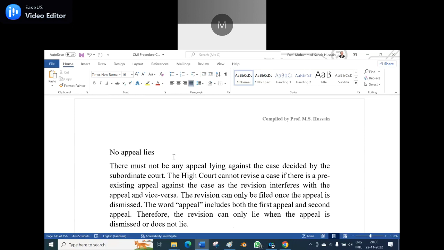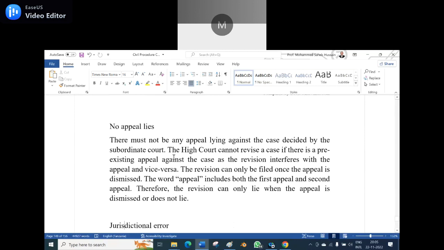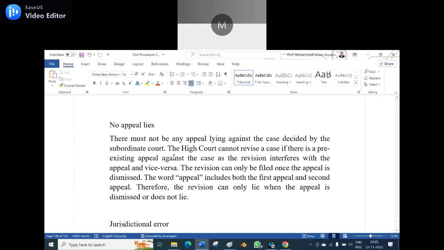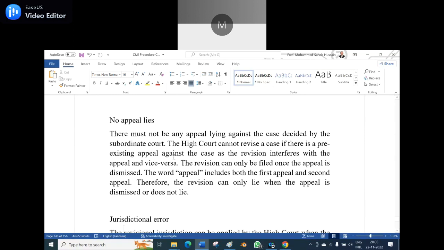The word appeal includes both the first appeal and the second appeal. Therefore, the revision can only lie when the appeal is dismissed or does not lie. So now it is very much clear that when a person goes for the revision, the question is whether there is an appeal, either the first appeal or the second appeal. If the appeal is dismissed or does not lie, then the revision can come into the picture.